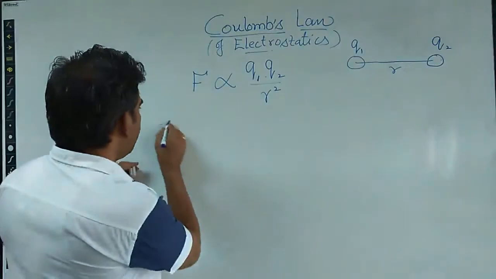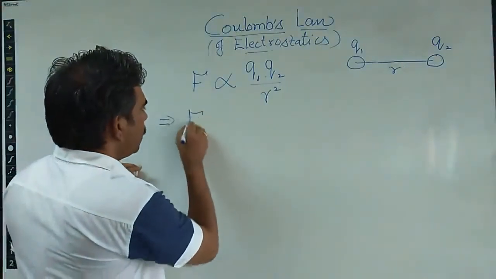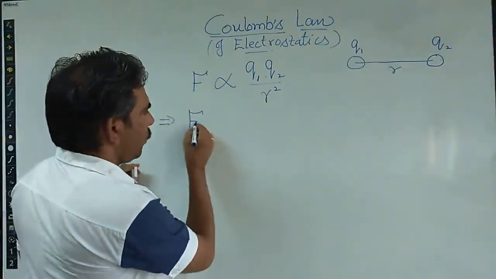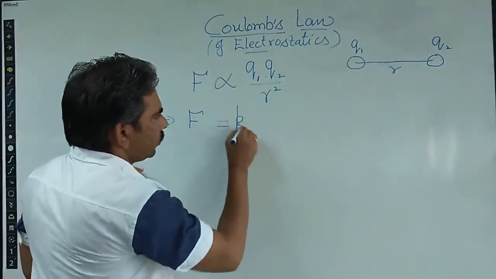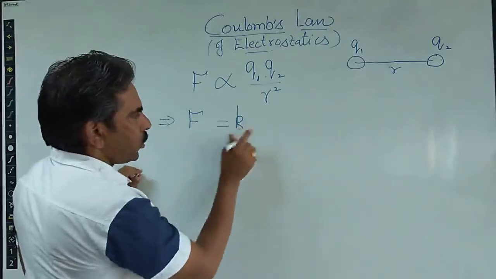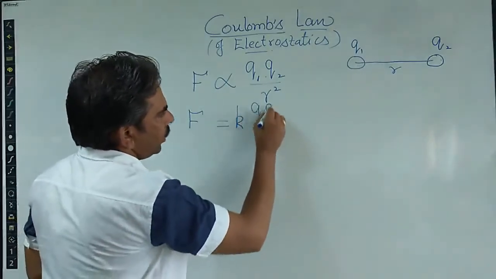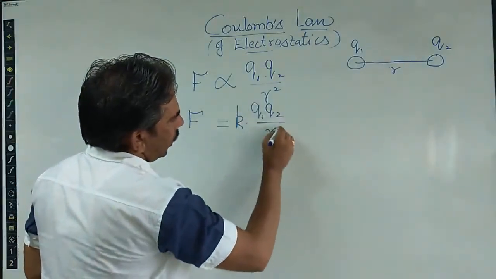We convert it to an equation. According to Coulomb's law, the electrostatic force between two charges becomes equal to K, where K is the constant of proportionality, into Q1 Q2 upon R square.